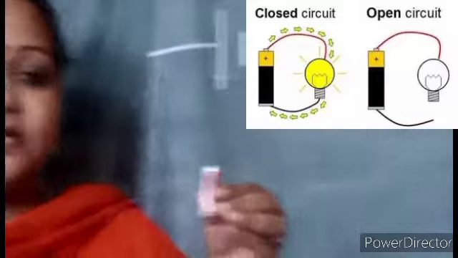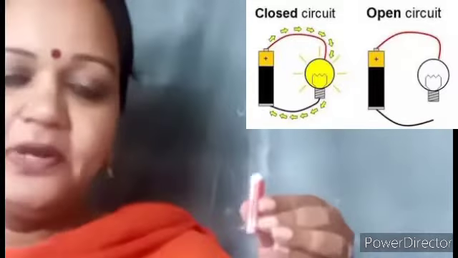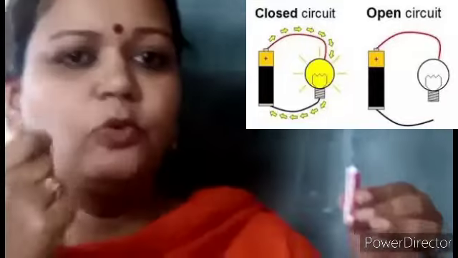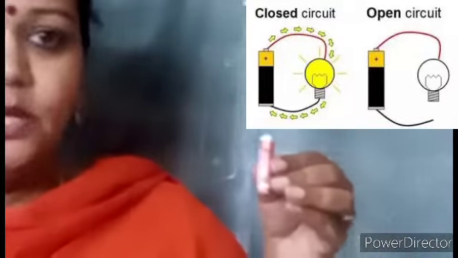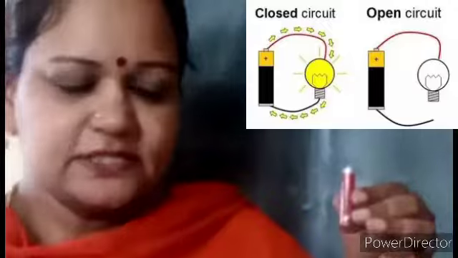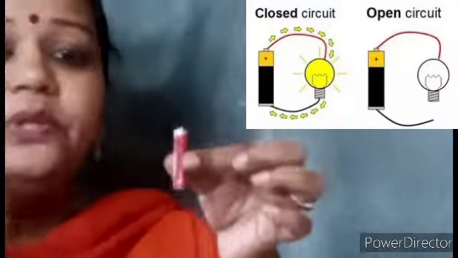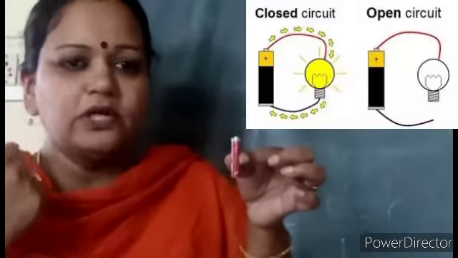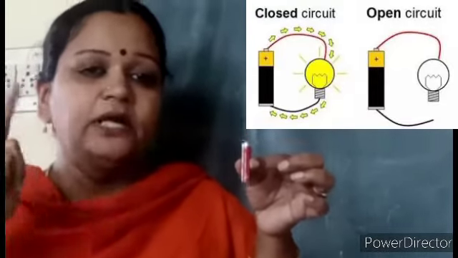But that is the electricity which you are getting from the nearby transformers and all. But using this cell also you can produce a small amount of current to glow a small bulb, to make your remotes work. Yes, so this is a cell. How can even this produce a small amount of current?